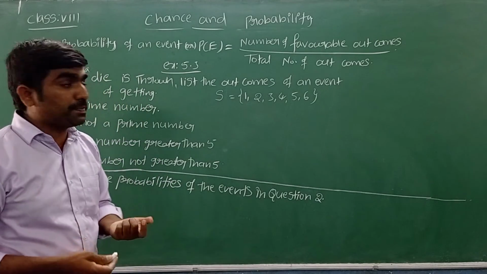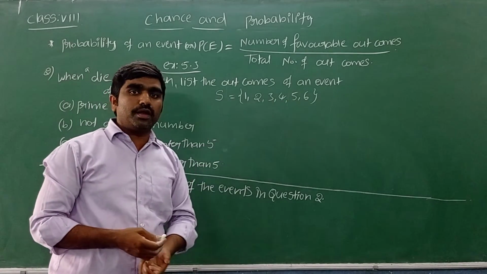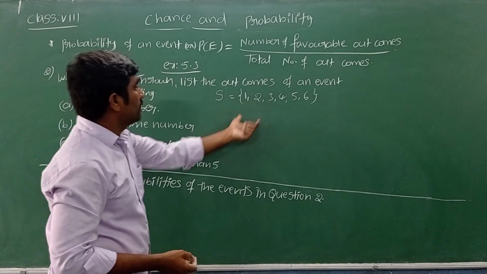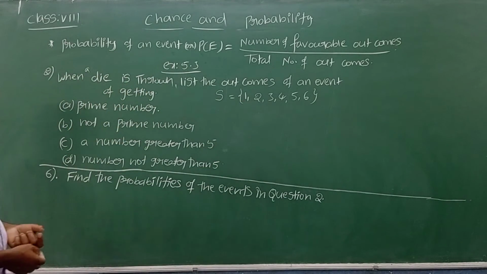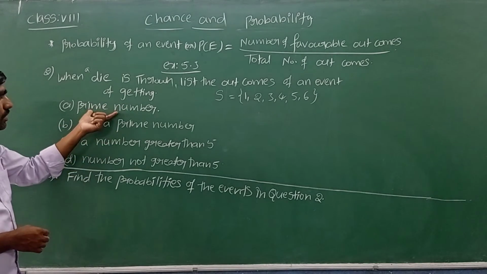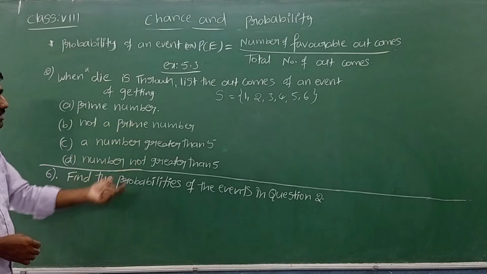Sir, what is sample space? The set of all possible outcomes. So these are the possible outcomes of throwing a die. Now they are asking to list out the outcomes of these events.